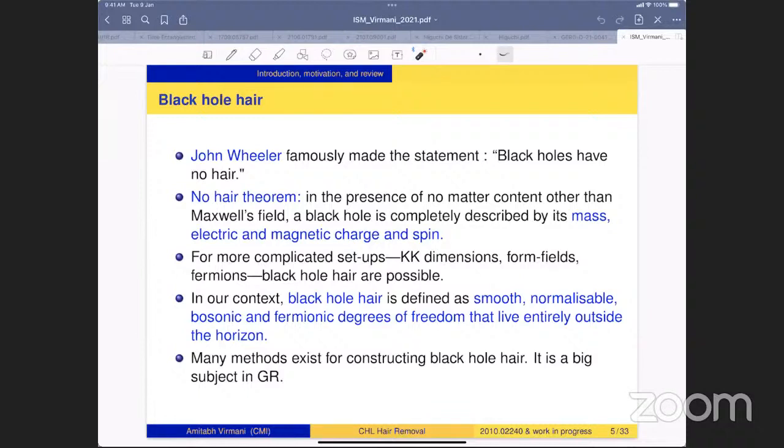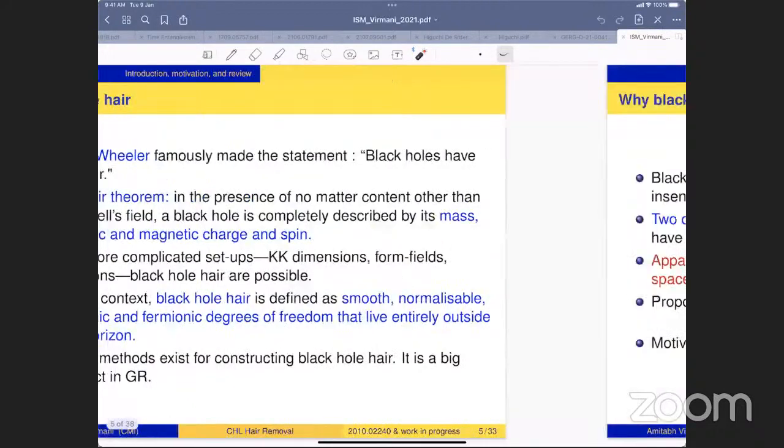So in our context, black hole hair is defined as a smooth, normalizable, bosonic or fermionic degree of freedom that lives entirely outside the horizon. The phrase black hole hair itself has several meanings in the literature. In our case, it is normalizable, goes to 0 at infinity, is smooth at the horizon, and also goes to 0 at the horizon. So it lives completely outside the horizon. There are many methods to construct black hole hair. It's a big subject in general relativity.